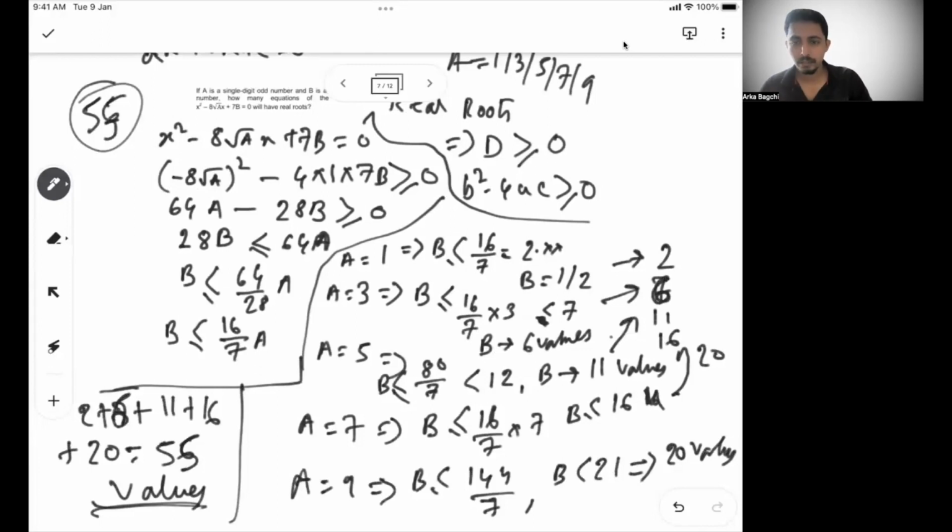And then when A is 5, B will have 11 values. When A is 7, B will have 16 values. When A is 9, B will have 20 values. So that's how we can say B will have total 55 values, and all the 55 values of B will